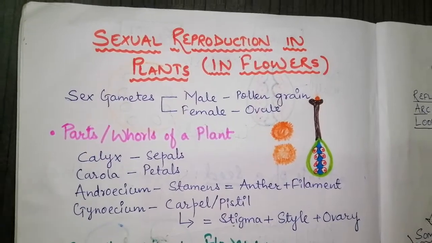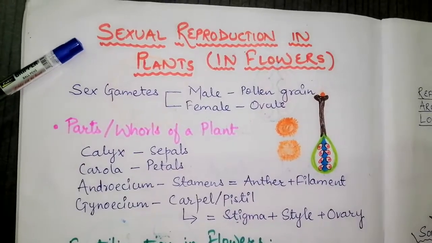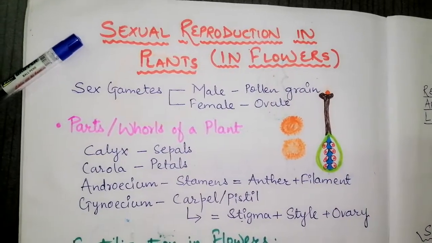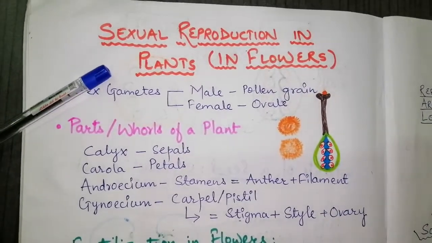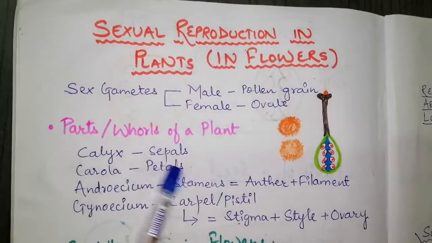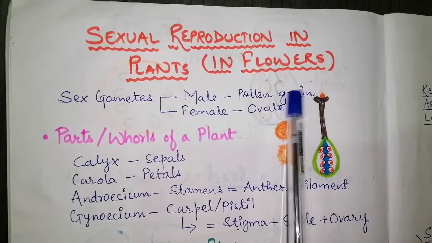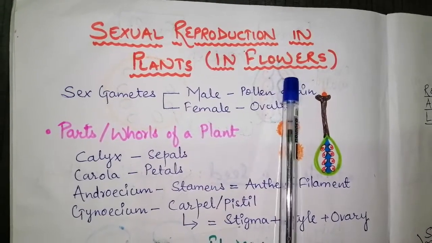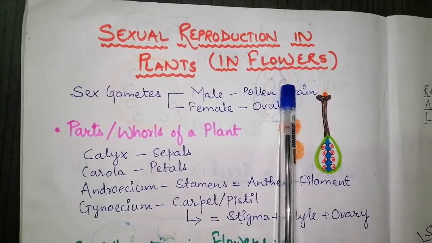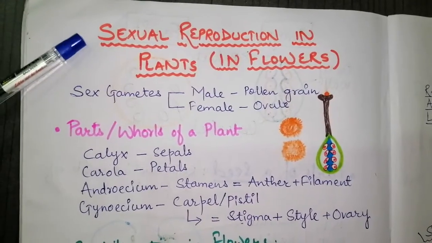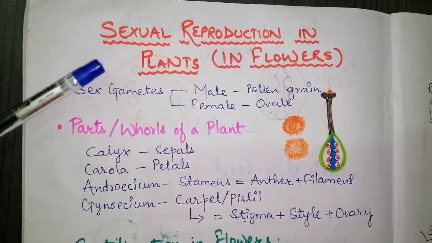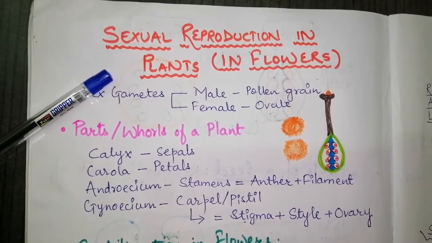Let us start with the next topic, that is sexual reproduction in plants. Now, sexual reproduction in plants takes place in the floral part, that is the flowers of the plant. We can also call it sexual reproduction in flowering plants. Flowering plants are the plants that bear flowers.